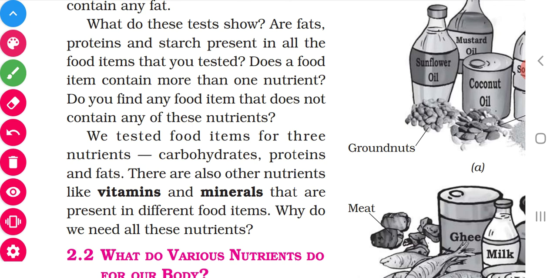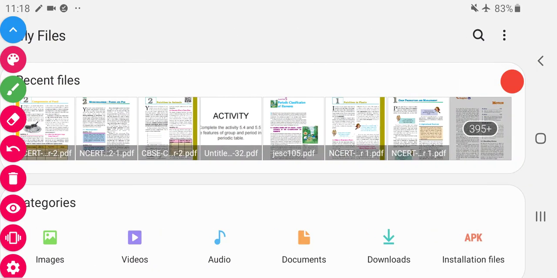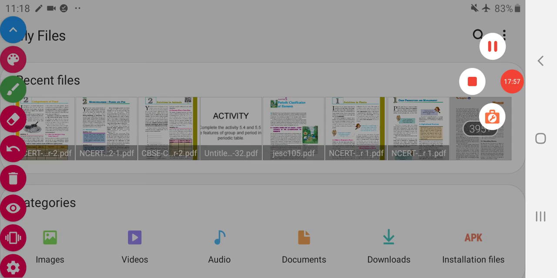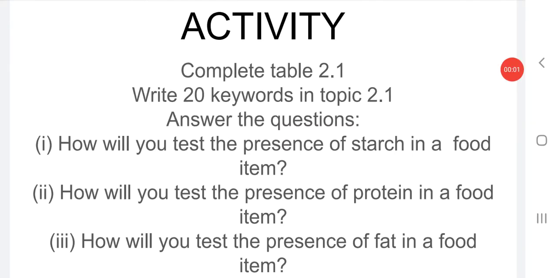Okay, children, I will tell you the activity. Dear children, your activity for this class is to complete table 2.1 and write 20 keywords in topic 2.1. I will give examples like carbohydrates, proteins, fats, vitamins, minerals, dietary fiber, water. Like that you can write 20 keywords. Then I have given 3 questions. For the 3 questions you have to write the answers.